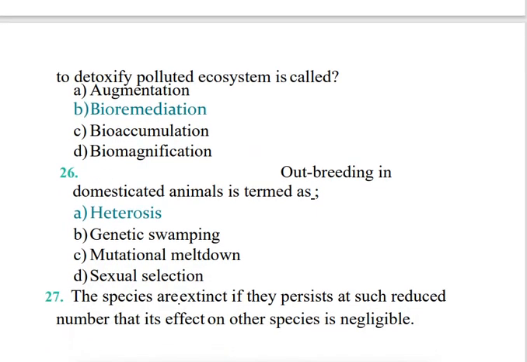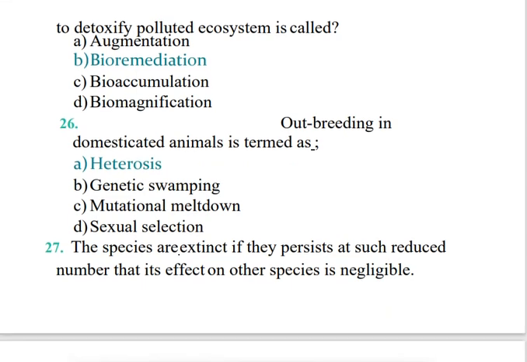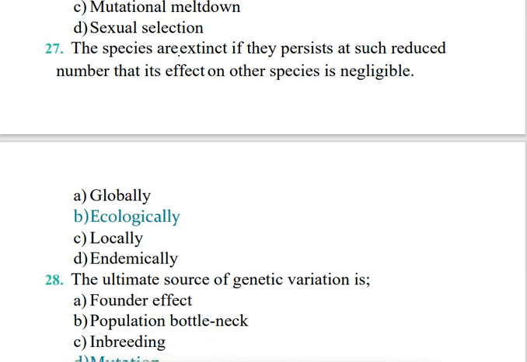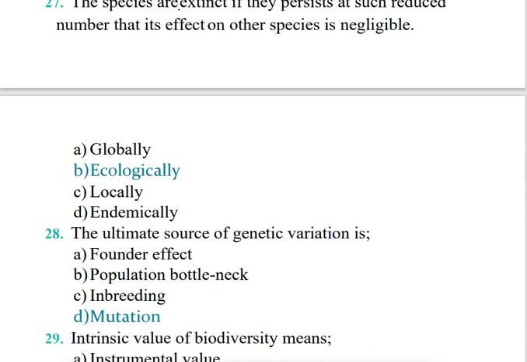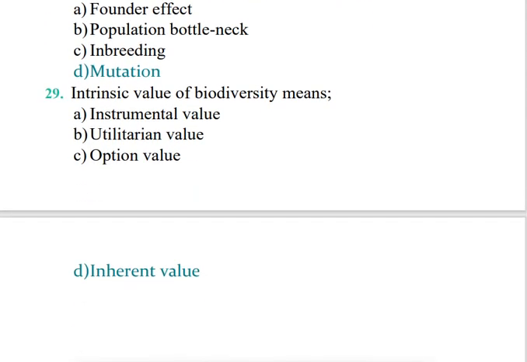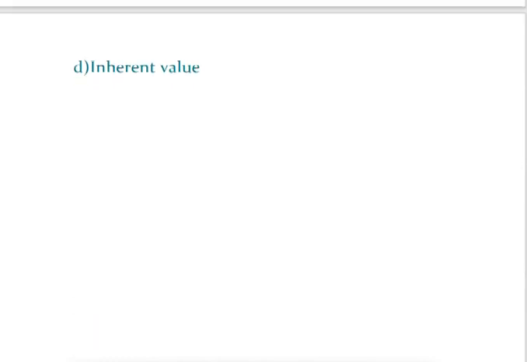Next question is, outbreeding in domesticated animals is termed heterosis. Species are ecologically extinct if they persist at such reduced numbers that their effect on other species is negligible. It's called ecological extinction. The ultimate source of genetic variation is mutation. Intrinsic value of biodiversity means intrinsic values are also called inherent values.